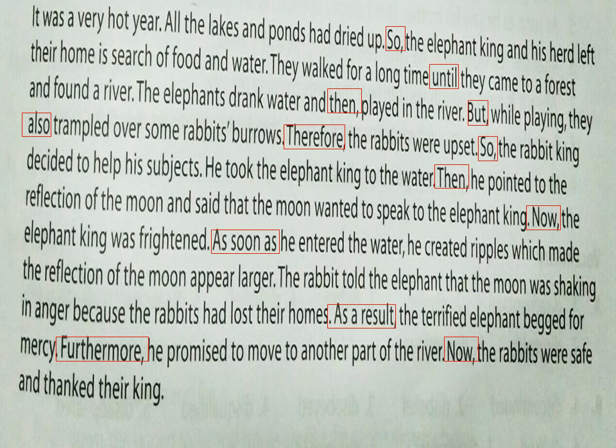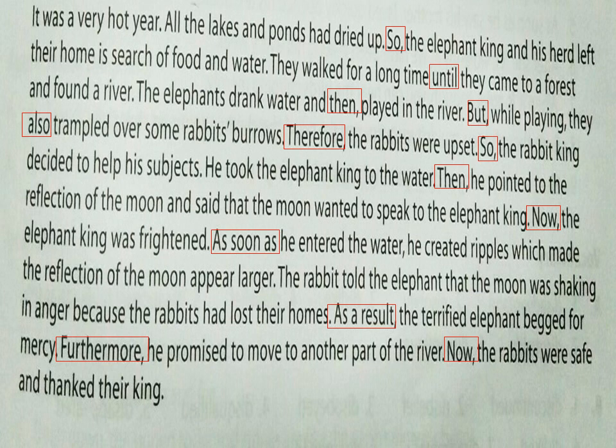Now this is how the story can be written again using linkers, children. We have seen in the second sentence, "so" is the linker used to make the sentence again. So the Elephant King and his herd left their home in search of food and water. That is "in search", children, it's not "is". They walked for a long time until they came to a forest and found a river. So "until" is a linker over here, children. This has joined two sentences to make them one sentence.